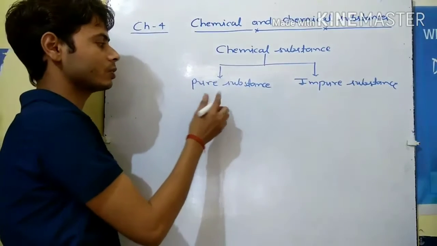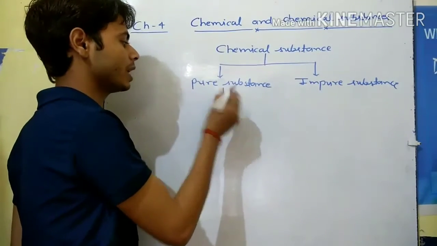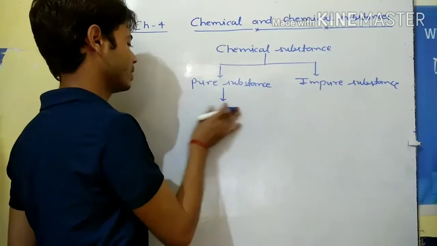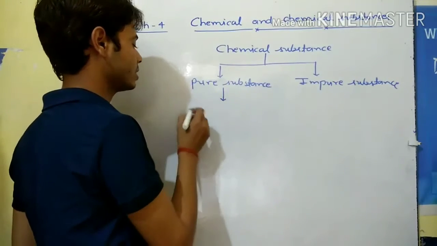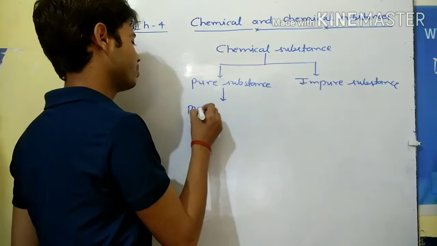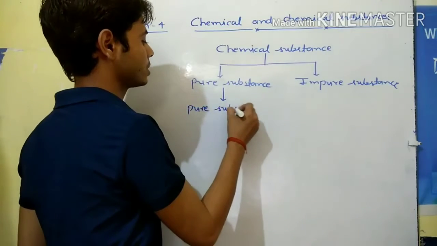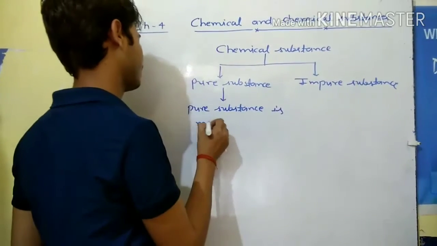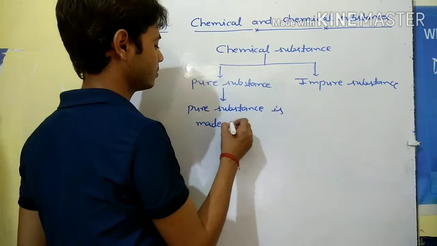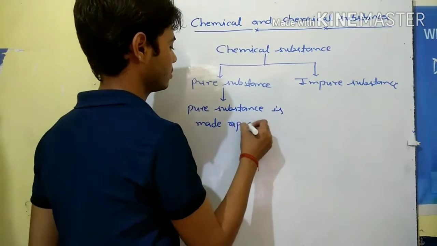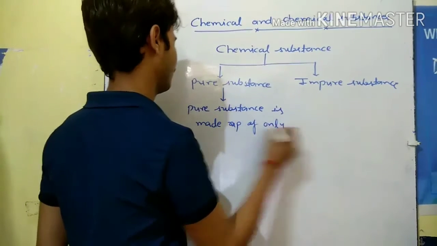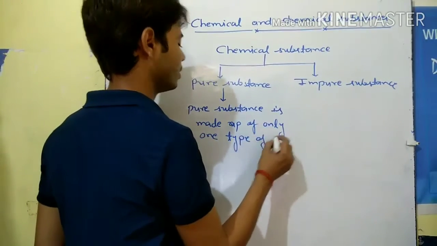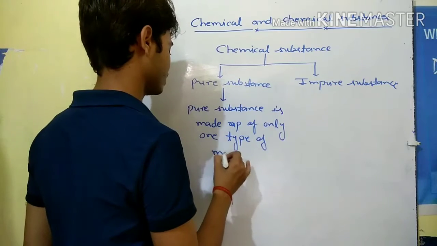Pure substances are those which are made up of one type of molecule. Pure substance is made of only one type of molecules.